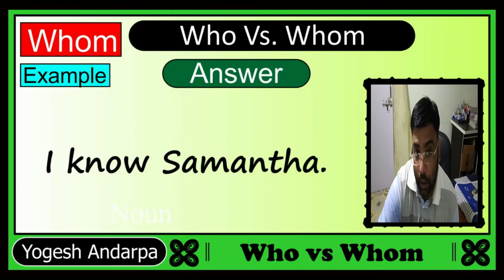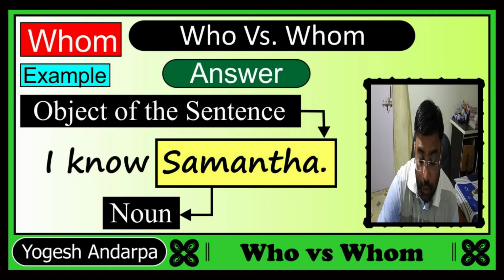Now, the other person will answer you with this sentence: I know Samantha. So in this example, the word Samantha is a noun. And in fact, it is also the object of the sentence.